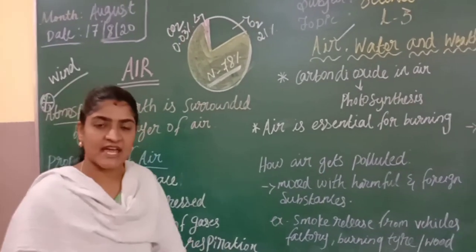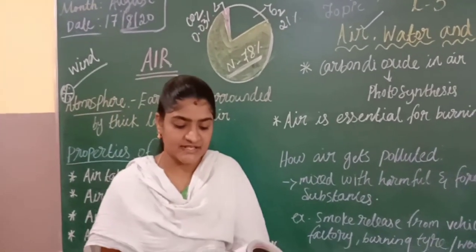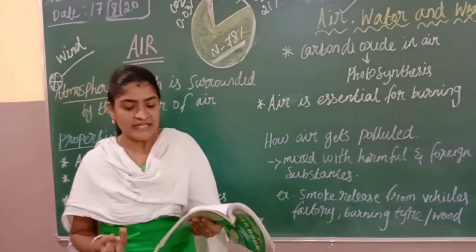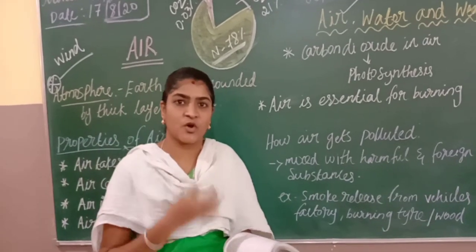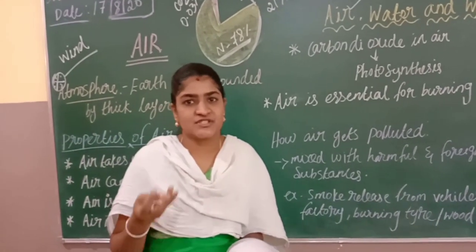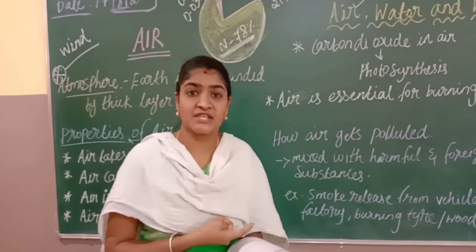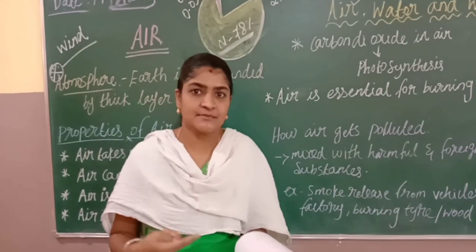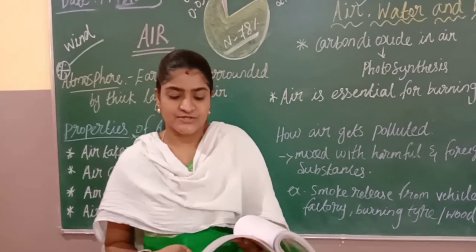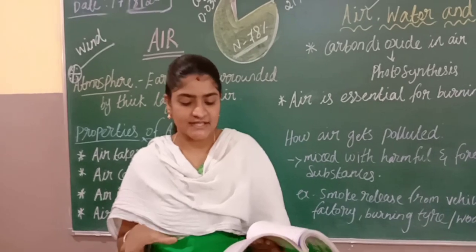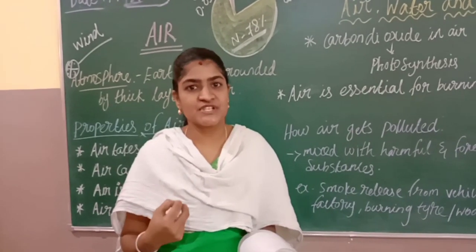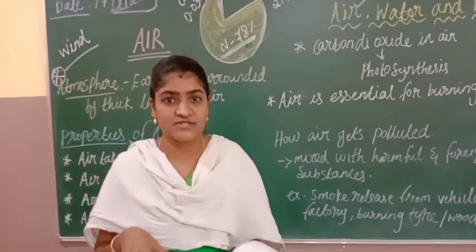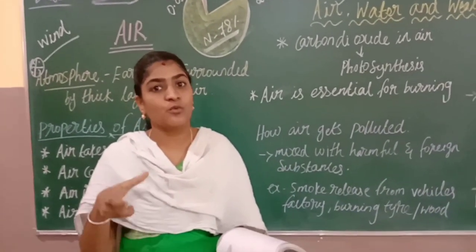Apart from these three gases, other gases are also present, called hydrogen, ozone, argon, helium, etc. Nitrogen, oxygen and carbon dioxide are the major constituents of air. Apart from that, we can see hydrogen, helium, argon and ozone. Okay, so these many gases are present in the air. But also we can see a small quantity of dust particles. Also the small quantity of dust particles will be present in the air along with water vapor.